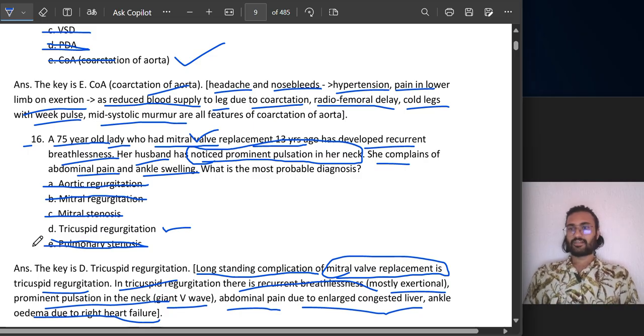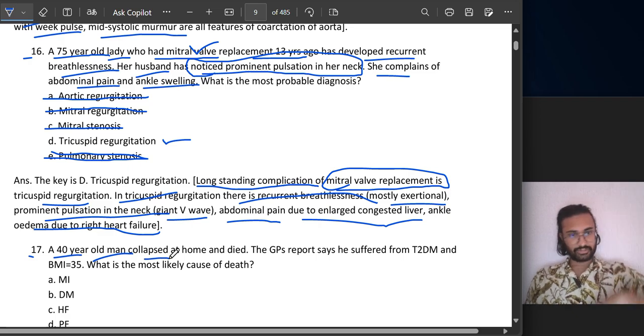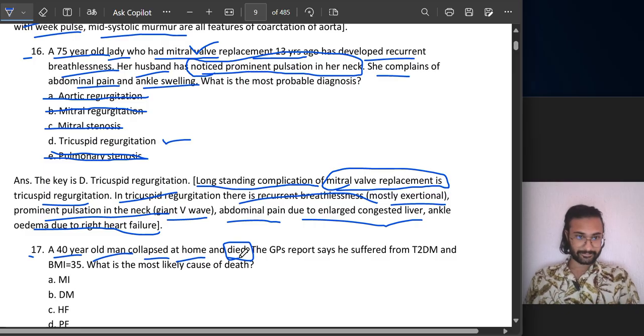Coming on to question number 17. A 40-year-old male collapsed. Building collapses, right? Just like a building collapses, this man also collapsed. Means nothing, he fell down. Maybe he got syncope. So at home, oh my goodness, he died. He died, bro. A 40-year-old man collapsed at home and died.